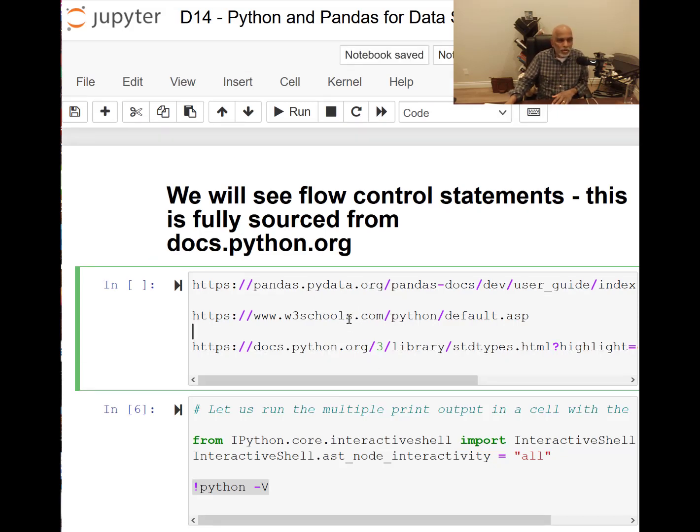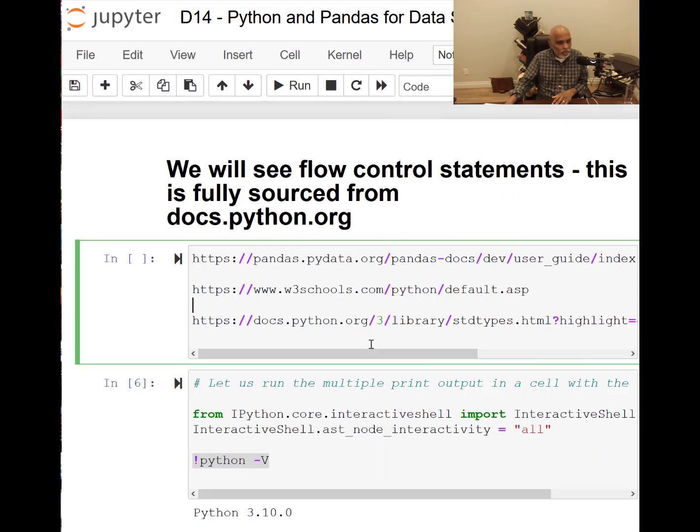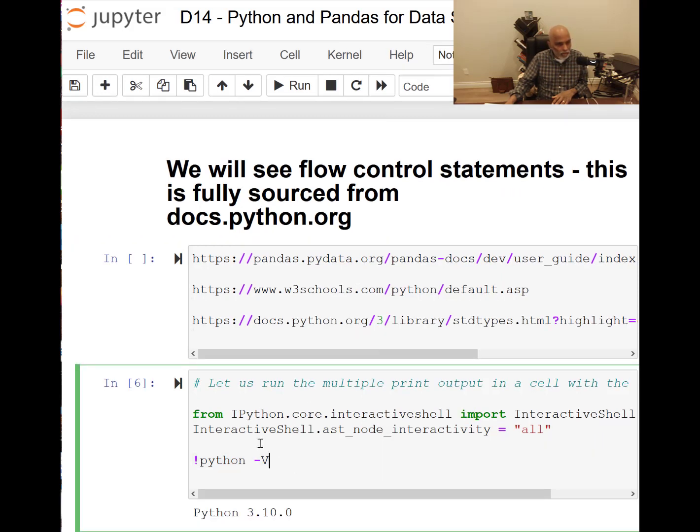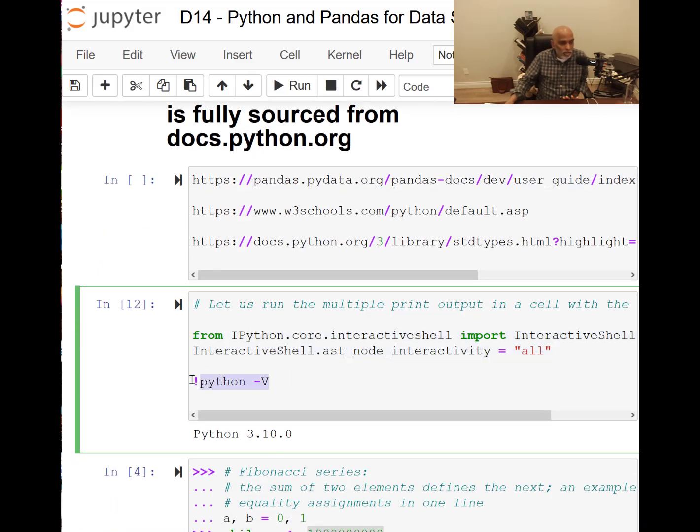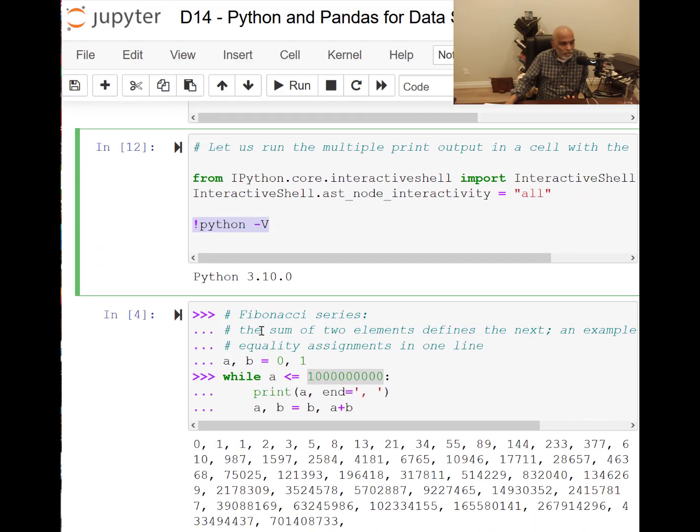Fully sourced from docs.python.org. I always run this one, which helps make sure I can get multiple print statements executing and creating outputs and showing them to us. I will also always run this to show what Python version I'm running. So it is 3.10.